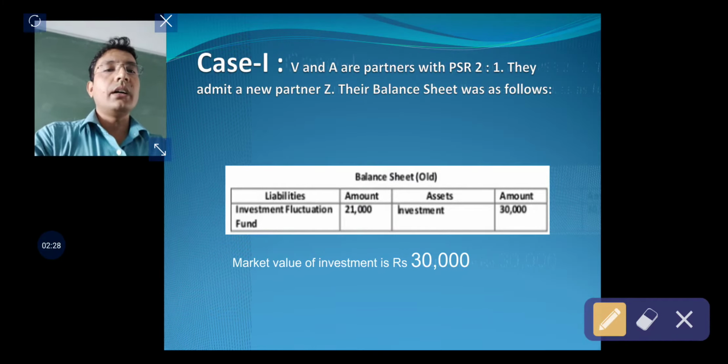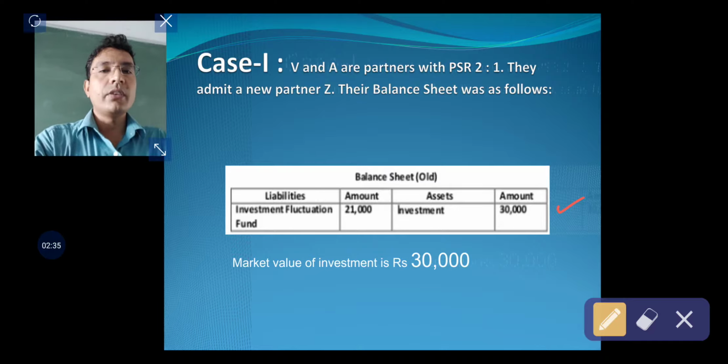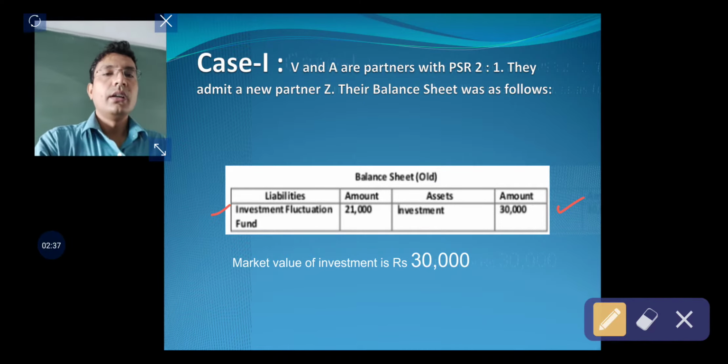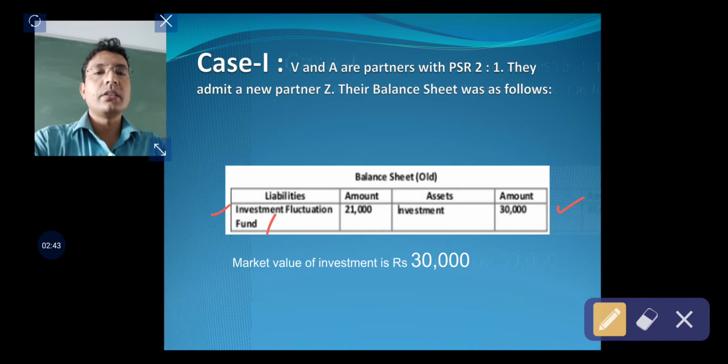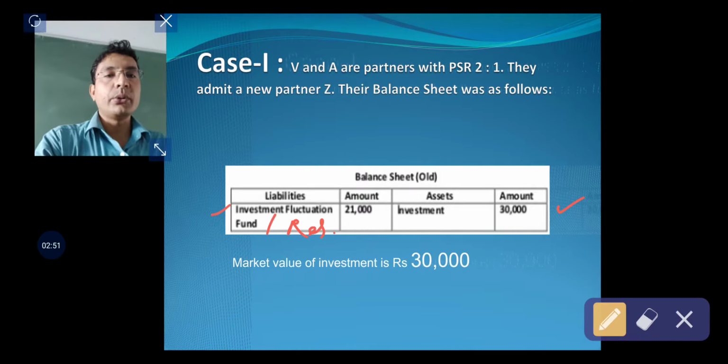Investment is appearing on the asset side of the balance sheet at rupees 30,000, while investment fluctuation reserve is appearing at rupees 21,000. Investment fluctuation reserve, you may also call it investment fluctuation fund. The same is appearing at 21,000.